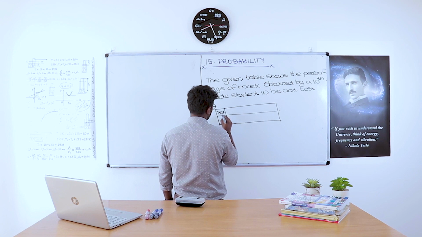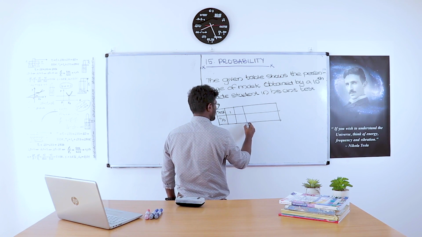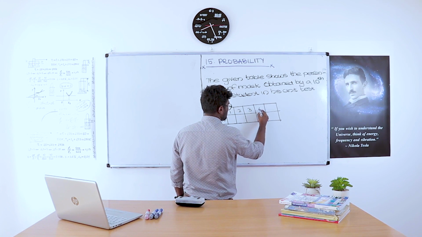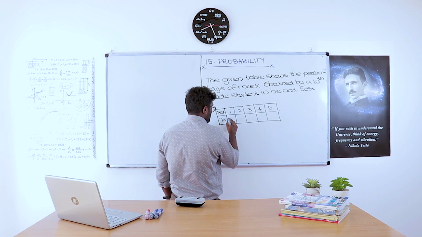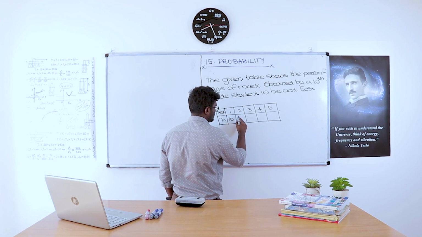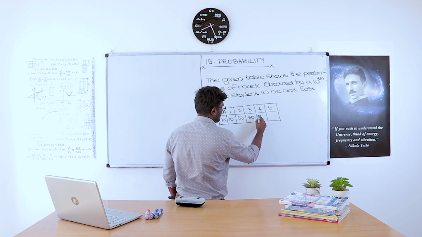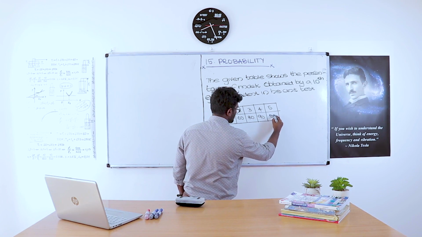Test, percentage of mark. Test 1, test 2, test 3, test 4, test 5. In test 1, he obtained 70 percentage mark, test 2 60 percentage mark, test 3 80 percentage mark, test 4 90 percentage mark, test 5 50 percentage mark.